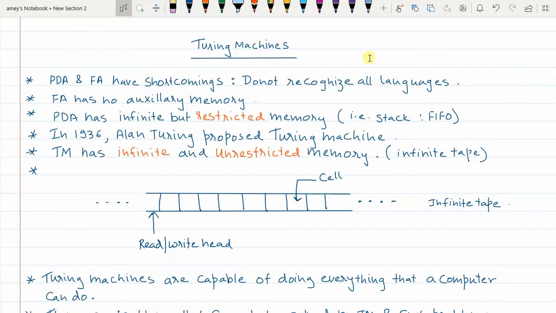Today we are beginning with a very important automata which is the start of the fourth unit. It's called as Turing machine. Now in the previous units, that is unit 3, unit 2 and unit 1, we have come across finite automatas for regular languages. We have come across push down automatas for context-free languages. Now both these PDAs and finite automatas, they have shortcomings. That is, they do not recognize all kind of languages.